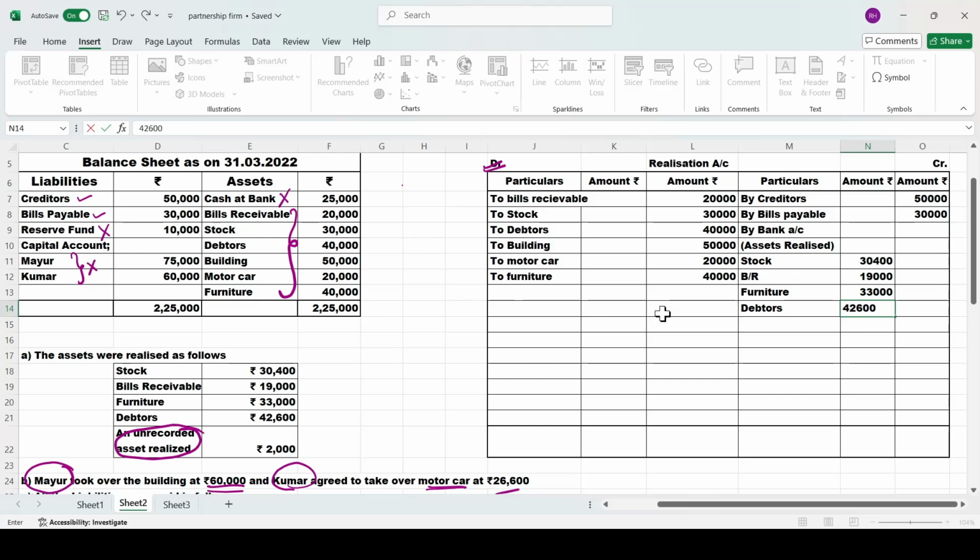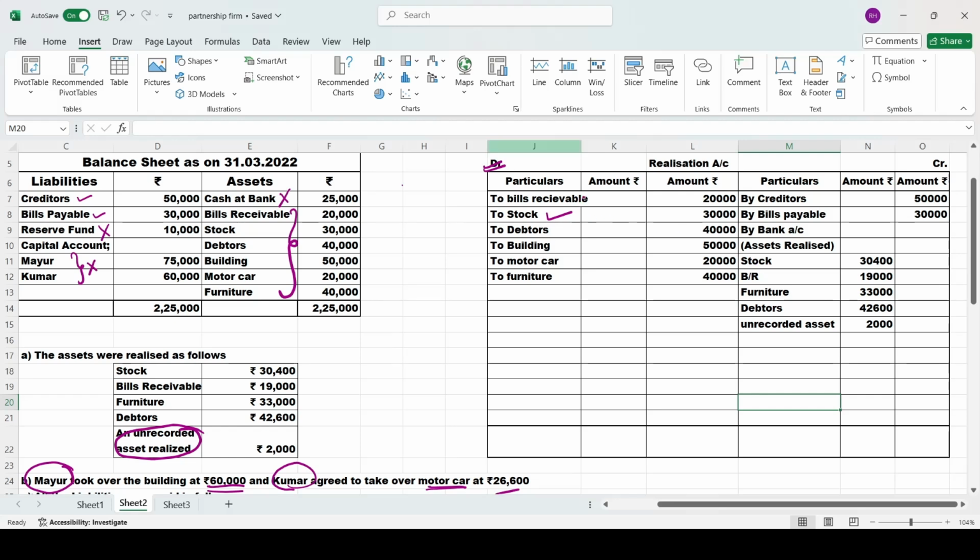So we'll just go here and mention it as unrecorded asset. Keep it in your mind, this is a very important adjustment. Whenever they have given you an unrecorded asset, make sure that along with the other assets you sell that asset also. So the unrecorded asset you have sold for rupees 2000. Now we'll check all the assets whether we have sold everything or not. So here we have sold stock. Yes, stock is sold. Bills receivable, yes, also sold. Next, debtors, yes, debtors is also sold.